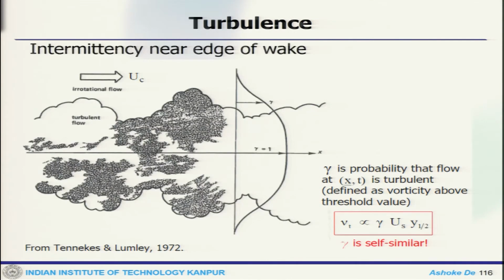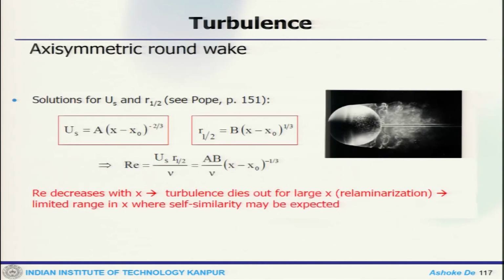Now, if you look at this particular picture, here is the U_c coming in and you can see the intermittency near the edge of the wake. Gamma is the probability that the flow at (x,t) is turbulent. Now, if you have an axisymmetric round wake, then you can find the solution of U_s and R half of this pattern.